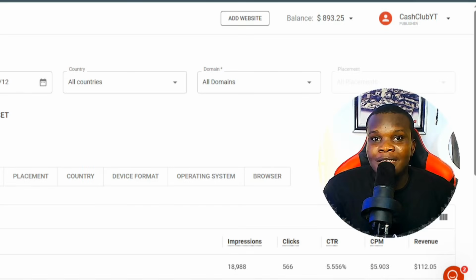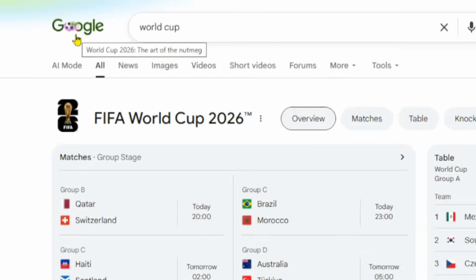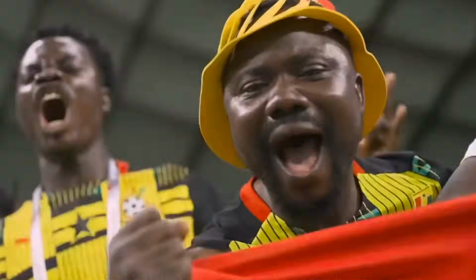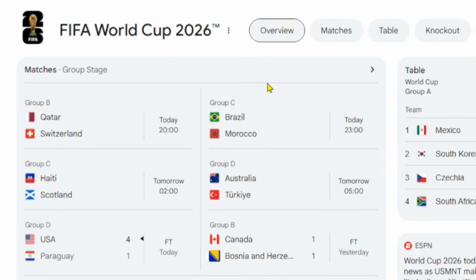One of the biggest trends right now is the FIFA World Cup, which is actually trending everywhere. Under Google, the results have already turned to a football, which means this is an actual trend that is trending right now. You're going to see a list of countries that will be playing with each other.